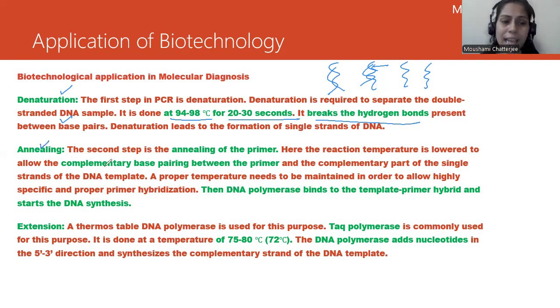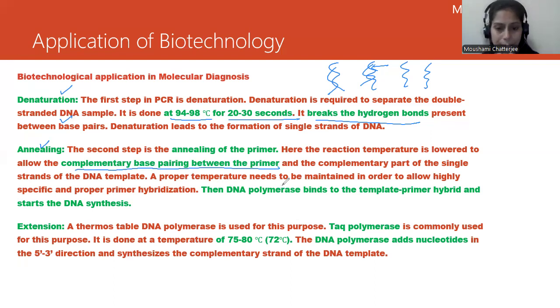The second stage is annealing, the annealing of primers. Basically, primers are added onto the separated strands. Here, the reaction temperature is lowered to allow complementary base pairing. So what we are doing here is the primer annealing to the template. The primer is added and forms complementary base pairing with the single strands of the DNA template.